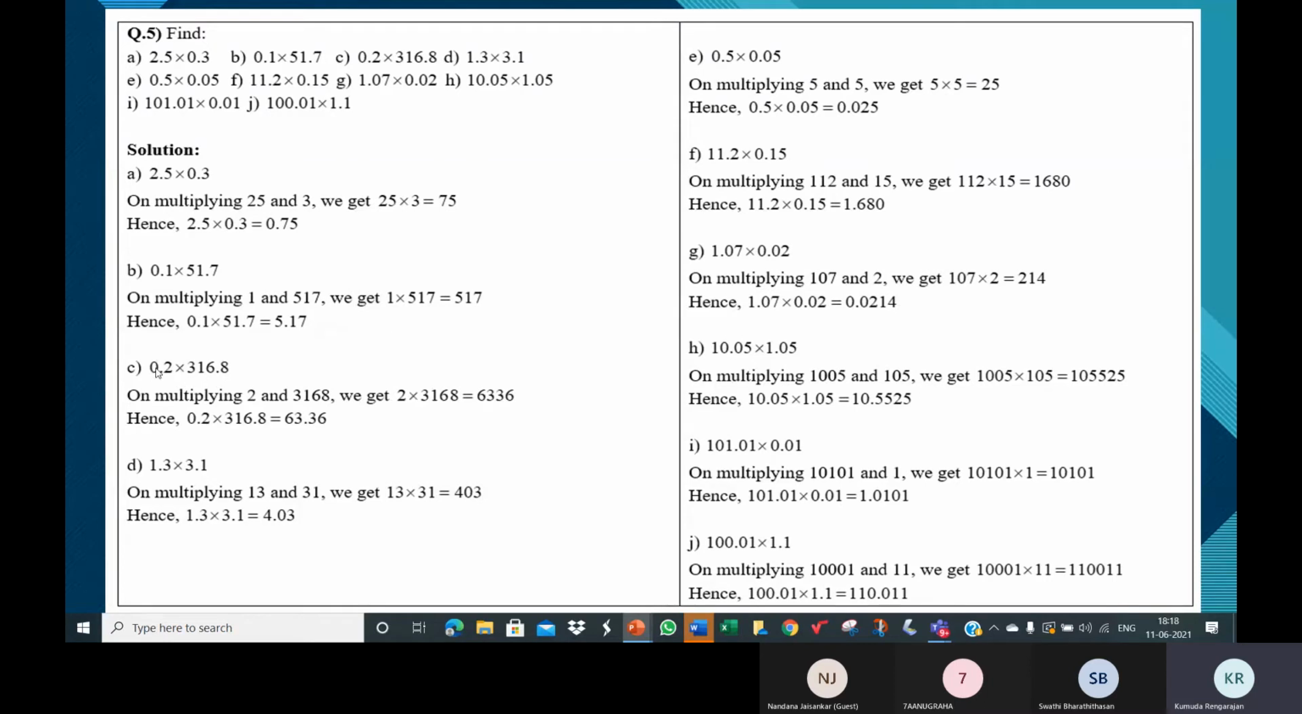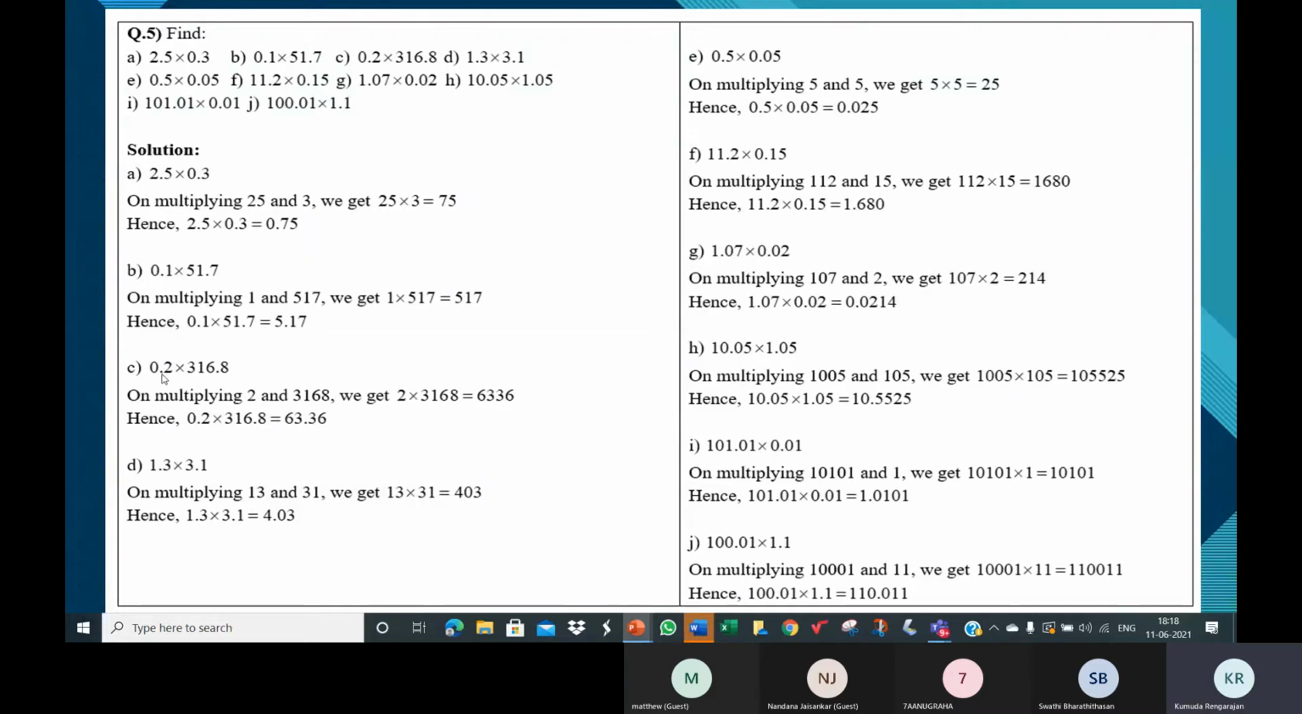Don't just see the numbers with the decimal point. 0.2 without the decimal point is 2. And 316.8 without the decimal point is 3168. So you multiply the two numbers without their decimal points. So it is 2 multiplied by 3168 and you will get 6336.